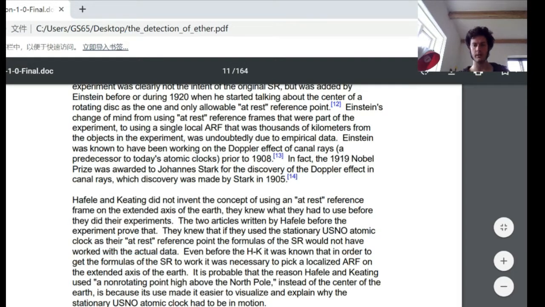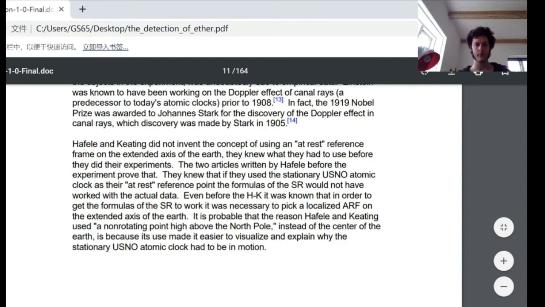Even before the Hafele-Keating experiment, it was known that in order to get the formulas of the special relativity to work, it was necessary to pick a localized absolute reference frame on the extended axis of the Earth. It is an artificial reference frame, an absolute reference frame. Okay, figure it out later, on the extended axis of the Earth.